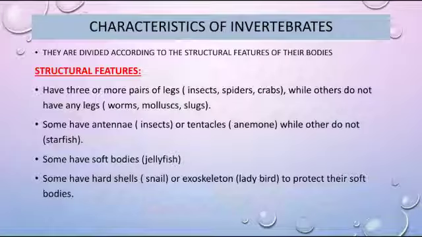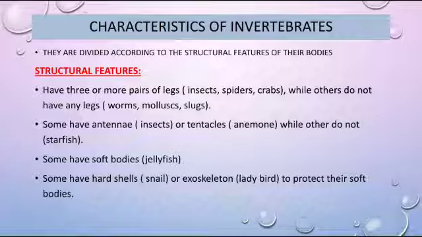There are some characteristic features of invertebrates. They have 3 or more pairs of legs, for example, insects, spiders, crabs. Others do not have any legs, like worms, mollusks, slugs. Some invertebrates have antennae or tentacles, while others do not have. Starfish do not have any kind of antennae or tentacles.